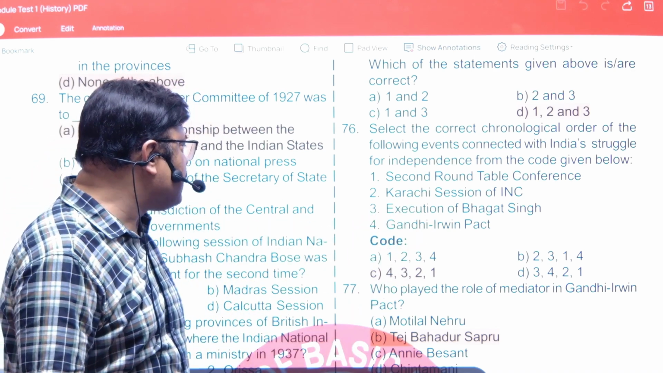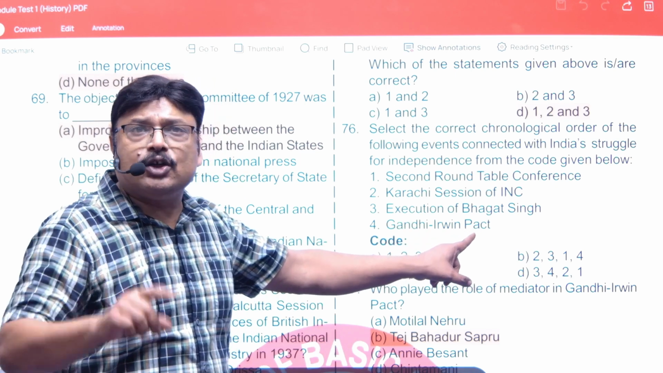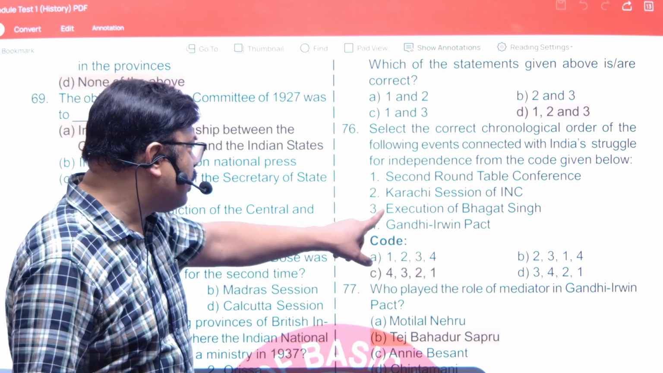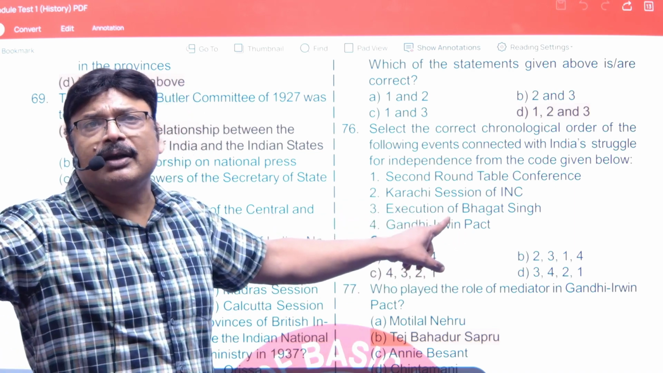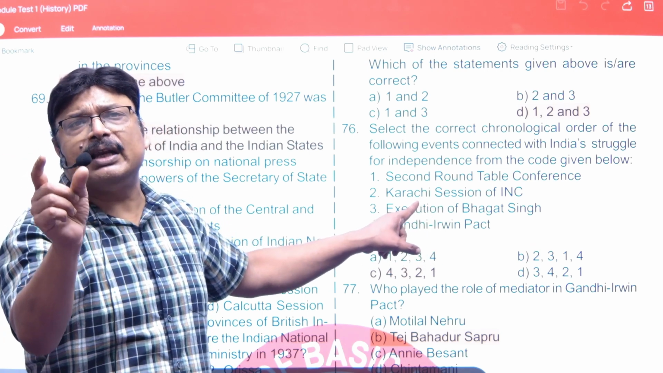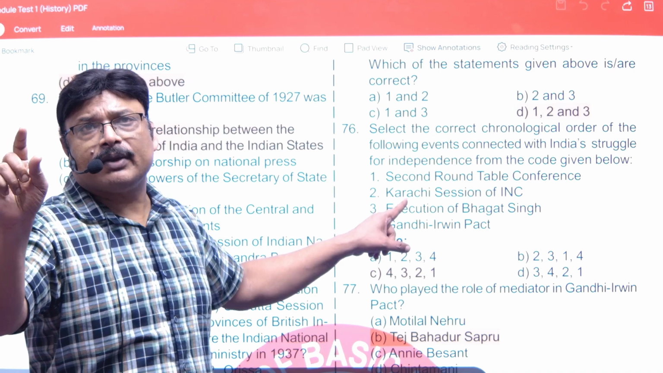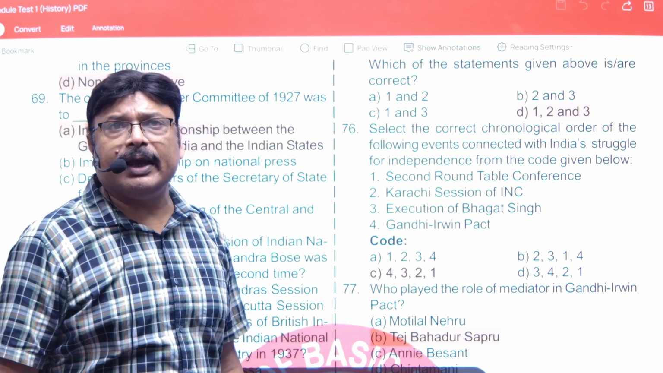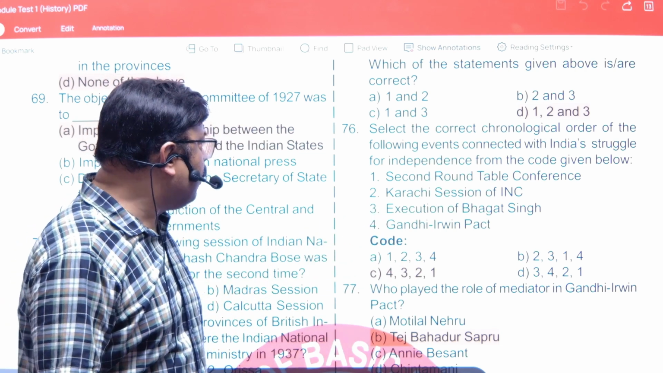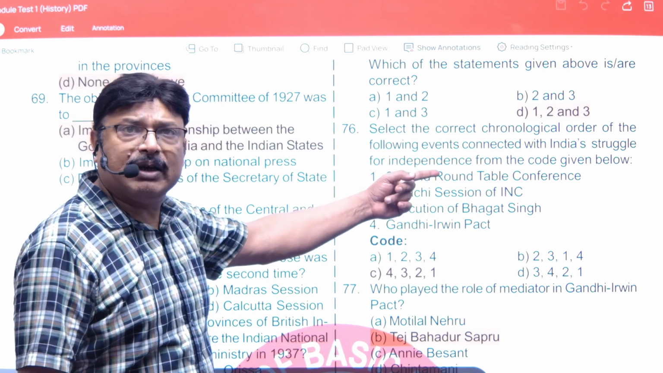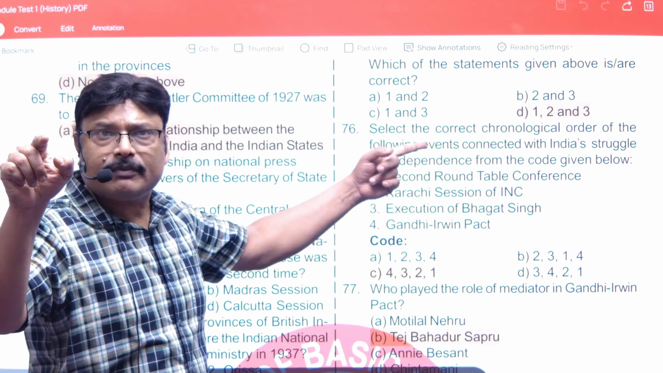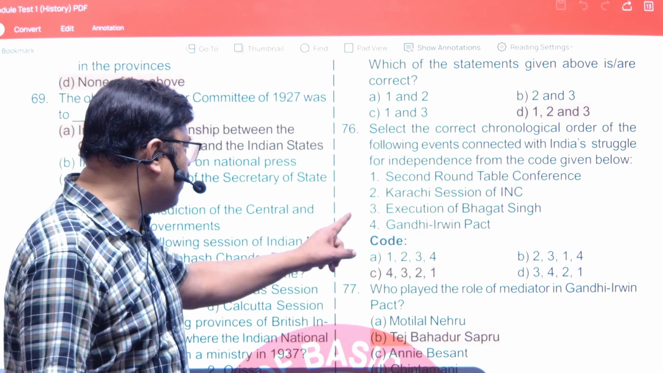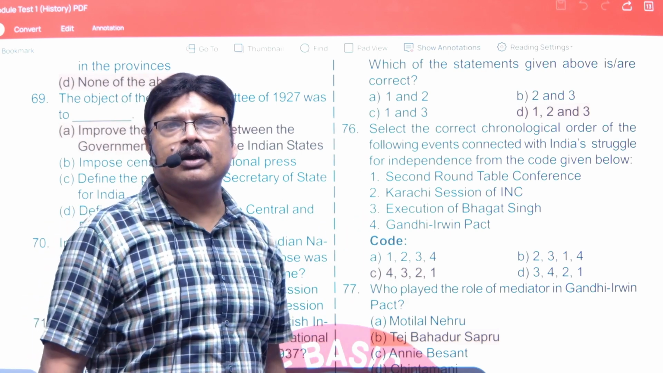The first one was the Gandhi-Irwin Pact. It took place on 5th of March 1931. And on the 23rd March, the execution of Bhagat Singh, Rajguru and Sukhdev, which is celebrated, 23rd March is celebrated as Shaheed Divas. Right? So always remember this date. So on 23rd, obviously, Bhagat Singh was executed. So 4 and then 3. Now, after the Gandhi-Irwin Pact, the second round table conference on 7th of September. And in December, the Karachi session of the Indian National Congress. So the answer will be 4, 3, 2, 1. This will be your answer.